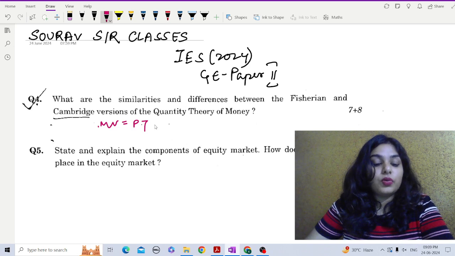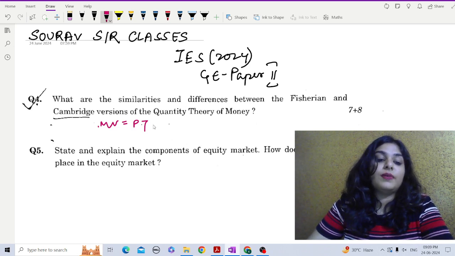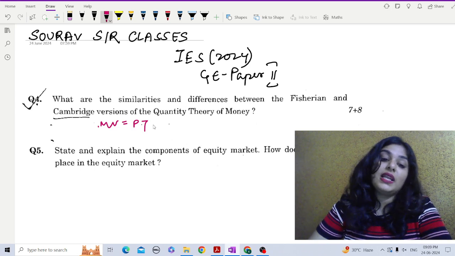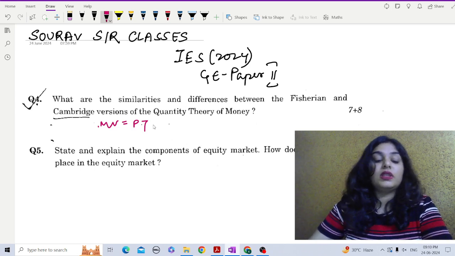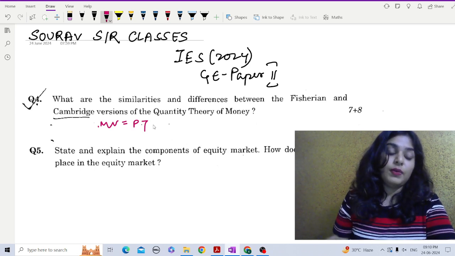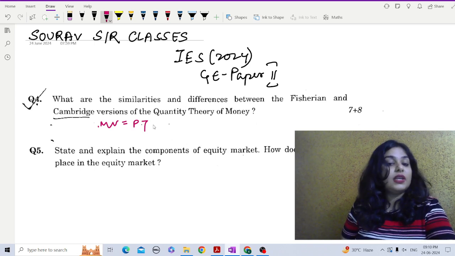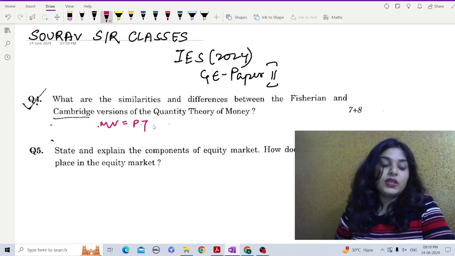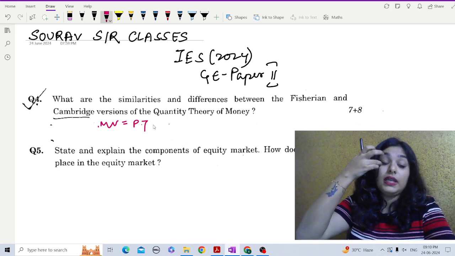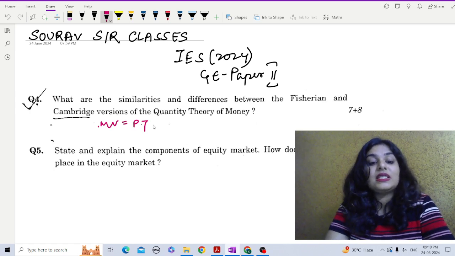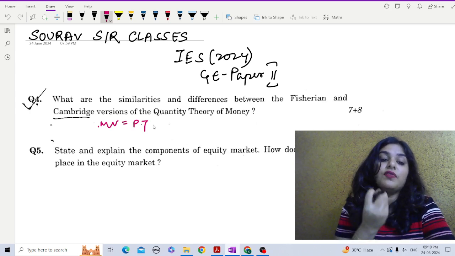In the Cambridge approach, the Cambridge economists are Marshall, Pigou, Keynes. They consider money as having non-neutral short-run effects on the economy, influencing real as well as nominal variables. So the Fisherian approach talked about the classical dichotomy and neutrality of money, and Keynes emphasized that both real and nominal variables are affected. So here the emphasis was on demand for money as a motive for holding wealth alongside the supply of money.